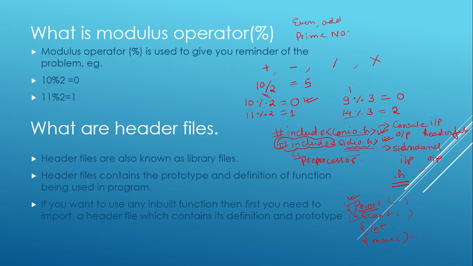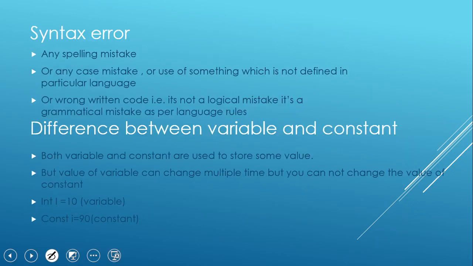So the header file contains what? It contains the prototype of the function as well as the definition of the function. Definition of the function means the code which is written inside the function. Got it? Fine.